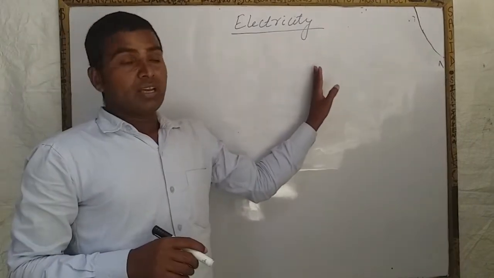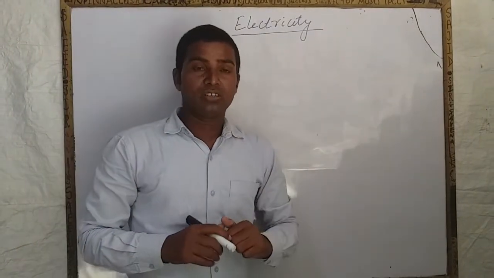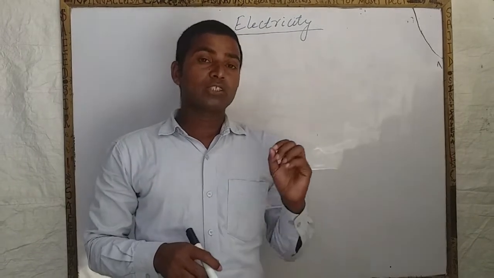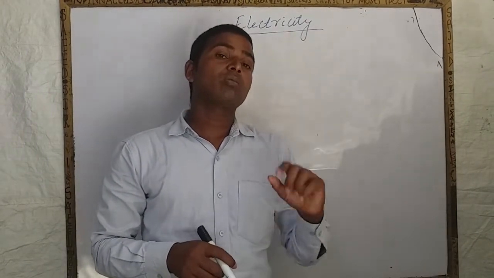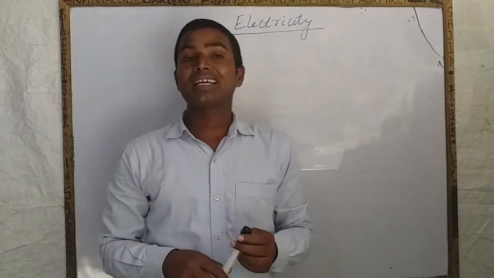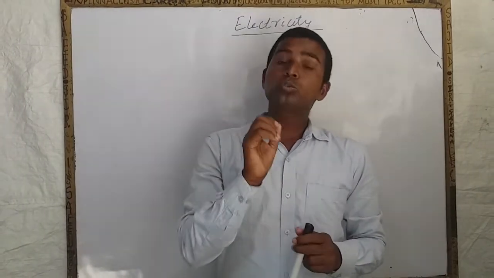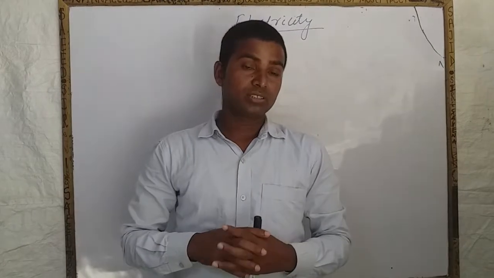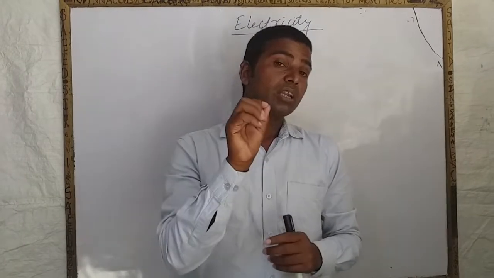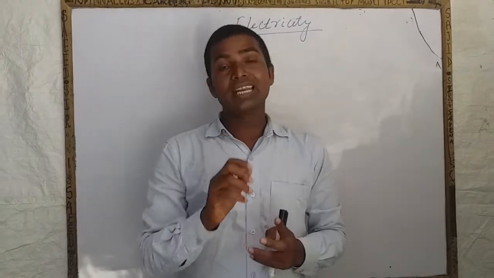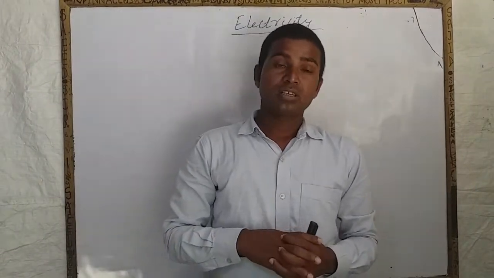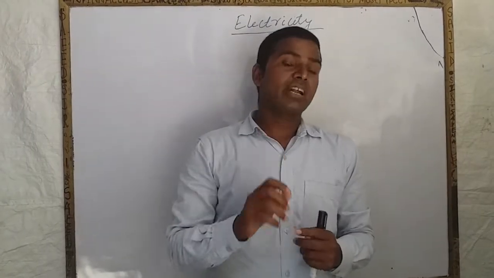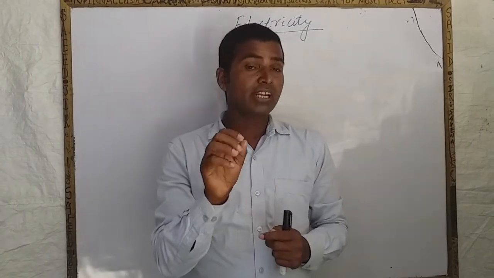A phenomenon associated with a stationary or moving electric charge is known as electricity. There are two types of electricity, static electricity and current electricity. How many types of electricity? There are two types of electricity, static electricity and current electricity. Current electricity is also known as dynamic electricity.